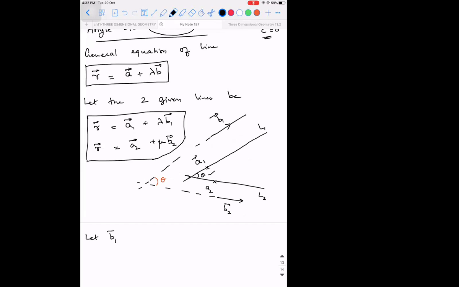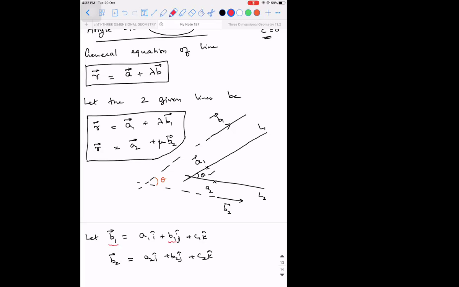Let B1 vector be A1 i cap plus B1 j cap plus C1 k cap, and B2 vector be A2 i cap plus B2 j cap plus C2 k cap. Here the point that you're not supposed to get confused with is that this B1 and this B1 are not the same.